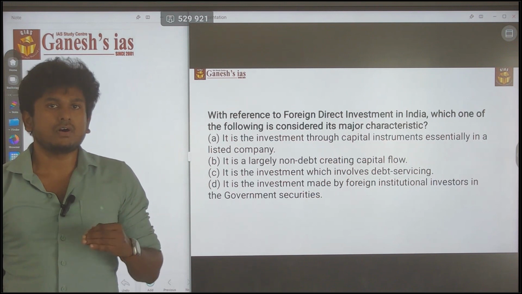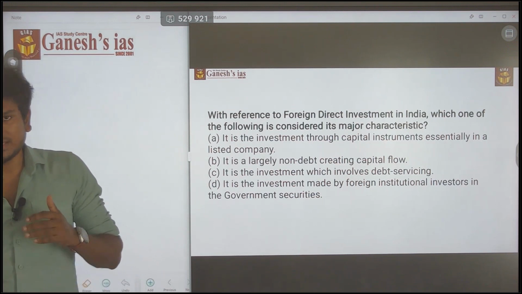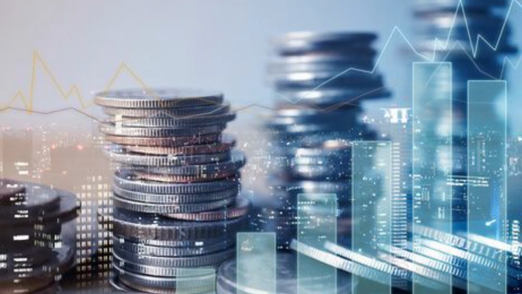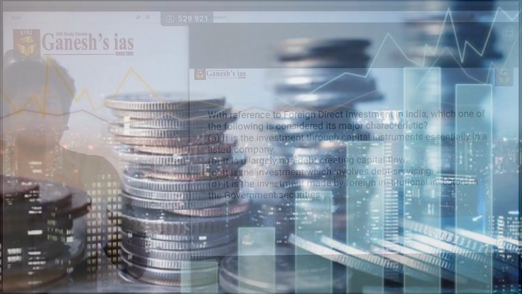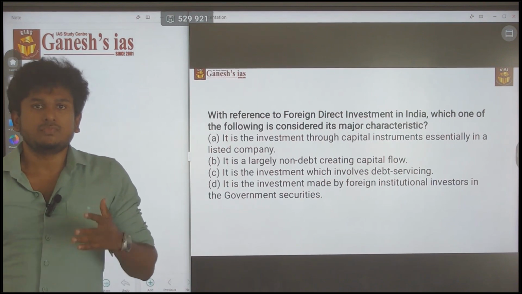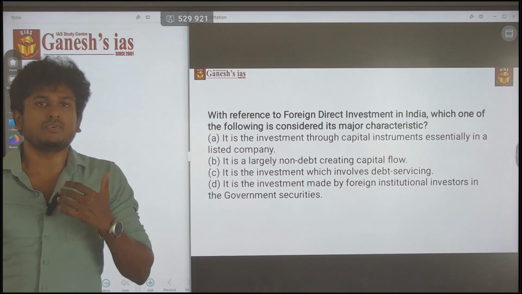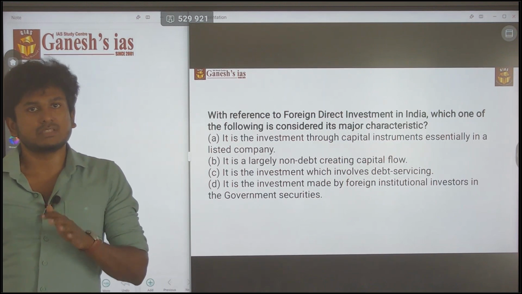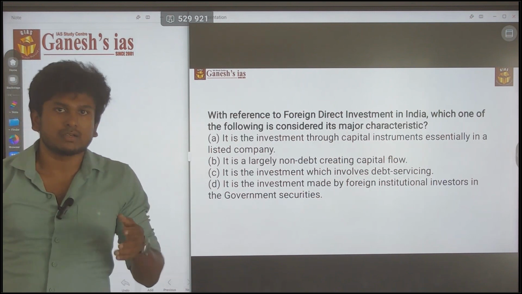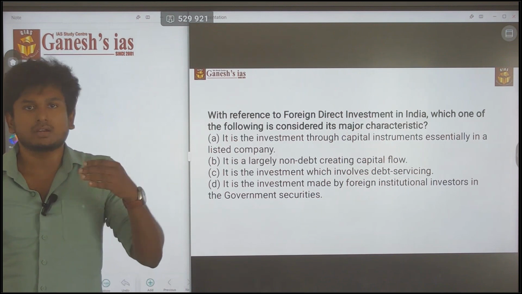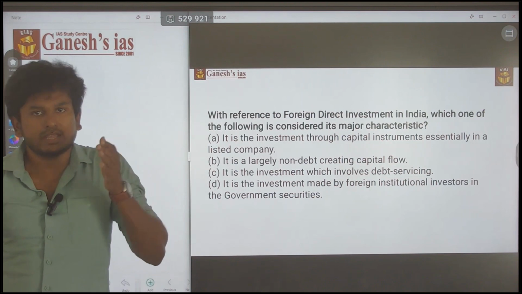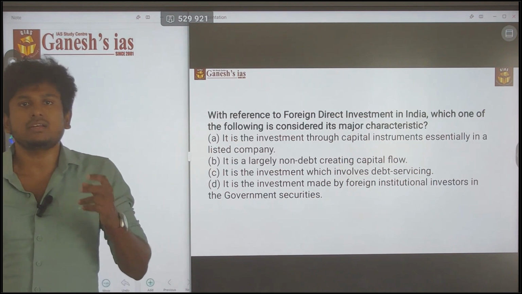So first of all, what is foreign direct investment? If you are going to start a company, you need certain investments, certain capital to run or start the company. For that you will approach investors. If you approach an investor within the country, it is just a direct, Indian investment. If the investment is from outside India, from the US, Russia, Germany or China, then it is called foreign direct investment.